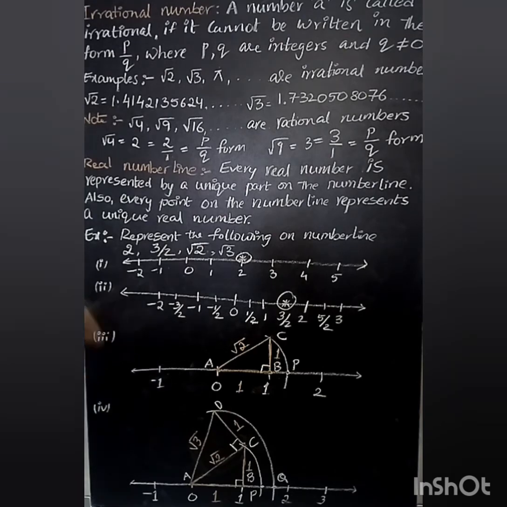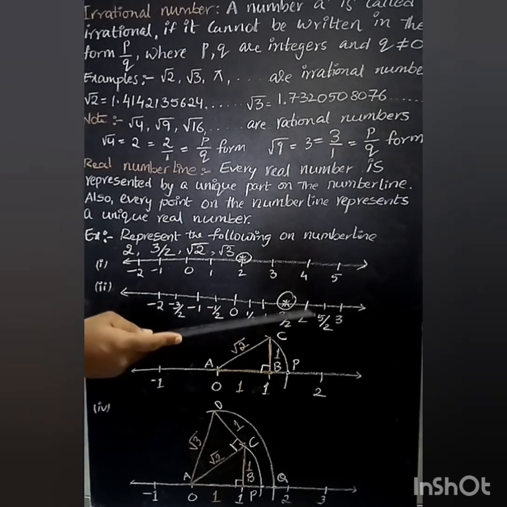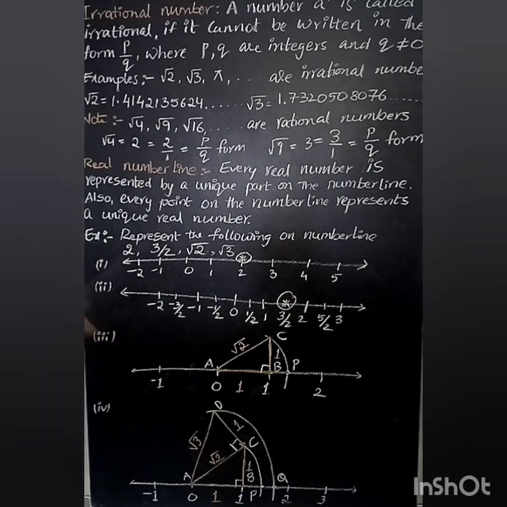So what is the specific number for this point here? 1. The specific number for this point is 2. Like that, every point on a number line will have a specific real number. That means a specific place for every number also. Clear? Now coming to the root 2 value.